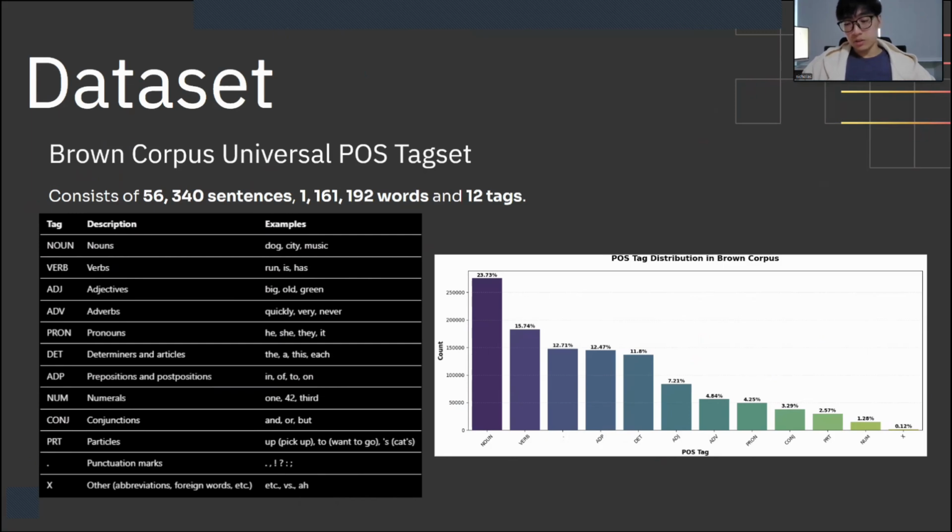We use the Brown corpus with the universal POS tag set. It has over 56,000 sentences, 1.16 million words, and 12 tags. As the distribution shows, noun dominates, which will influence the model performance across all tag categories.